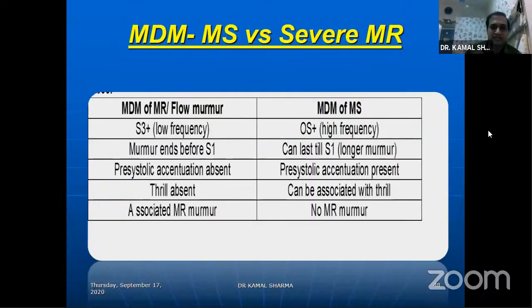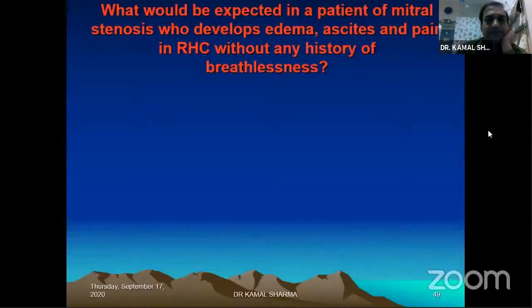Again, MDM of MS versus MDM of severe MR can be differentiated by presence of S3, murmur that ends before first heart sound. In MS, the MDM can last up to the first heart sound, while presystolic accentuation is always in favor of mitral stenosis. You will never get presystolic accentuation in flow murmurs of severe MR. Presence of thrill, again a diastolic thrill, is in favor of an organic lesion, and hence it's mitral stenosis. And if there are findings of associated MR, a systolic murmur, that will also be an indication that you could suspect a severe MR to be responsible for causing a mid-diastolic murmur in mitral regurgitation.